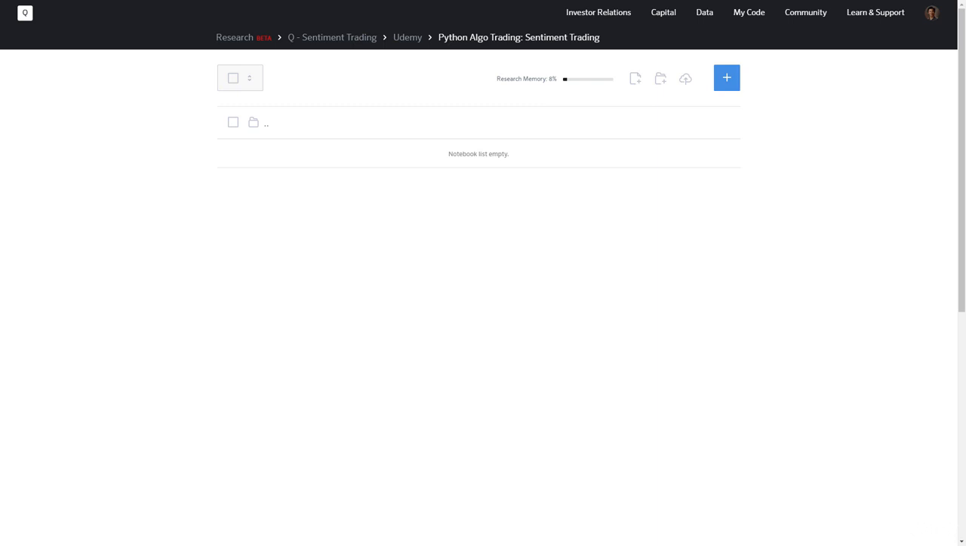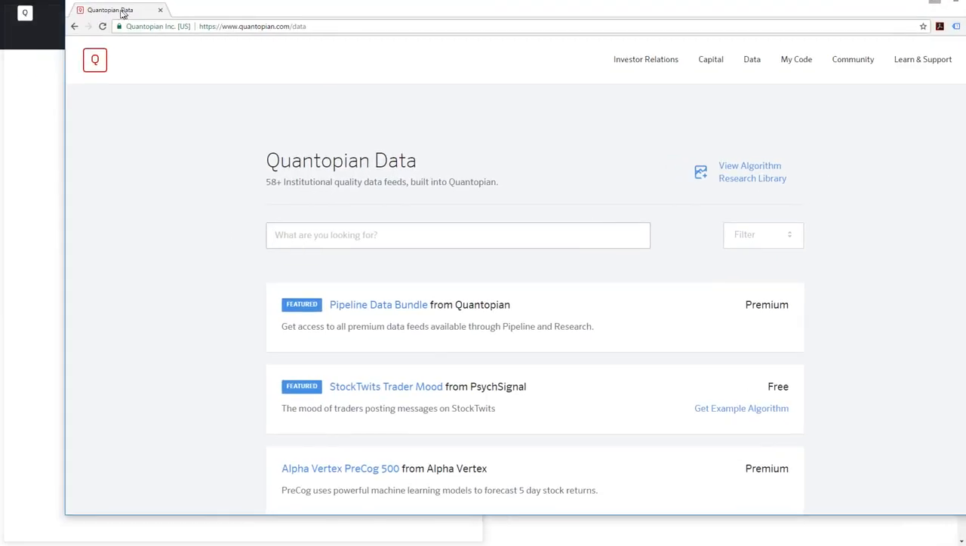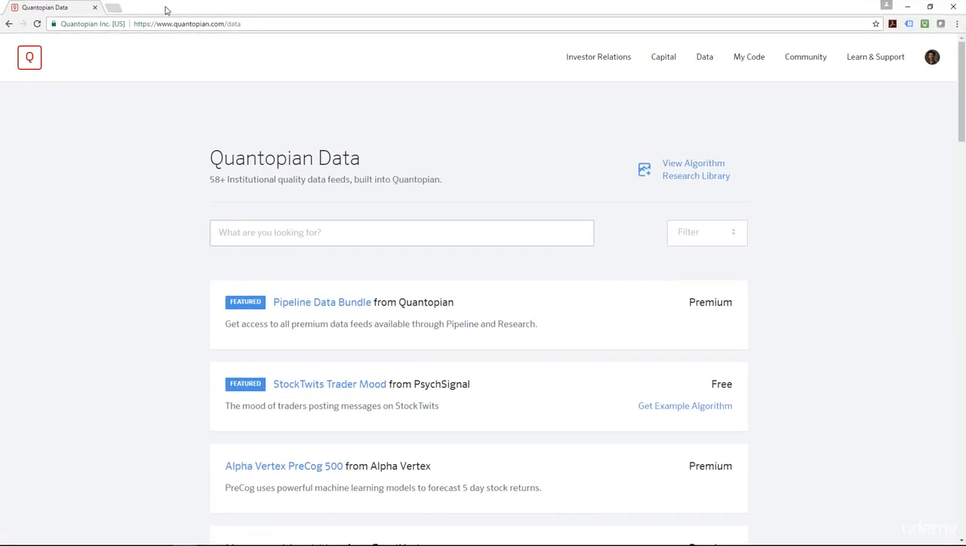Welcome back. In this lesson, we're going to cover one of the suppliers for sentiment trading. So let me just bring you through to the Quantopian website. Under the Quantopian website, if you come to the data and you select data, they have these institutional quality data feeds directly ported into Quantopian.